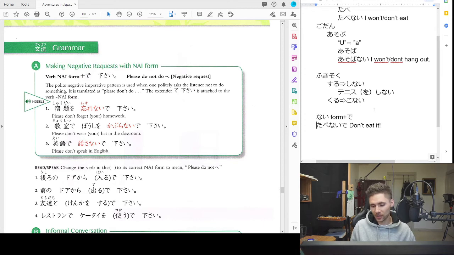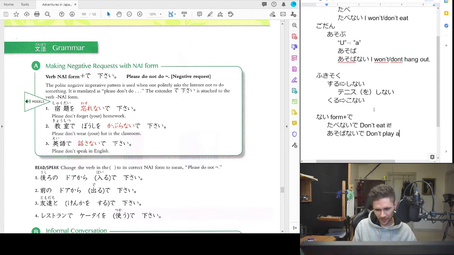I wonder what it is. Whatever it is, don't eat it. We do the same thing with asobu. We get don't hang out. I don't know the context when you would necessarily want to say that, but it would be asobanaide. That also could mean stop messing around, stop playing around, in other words.